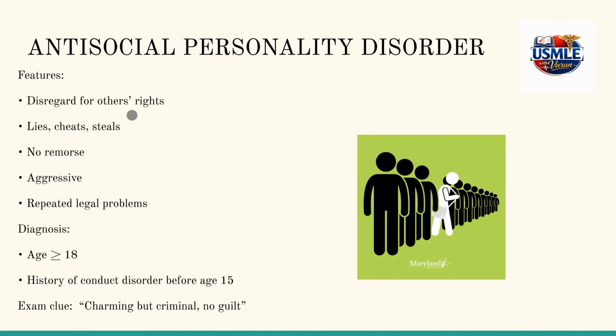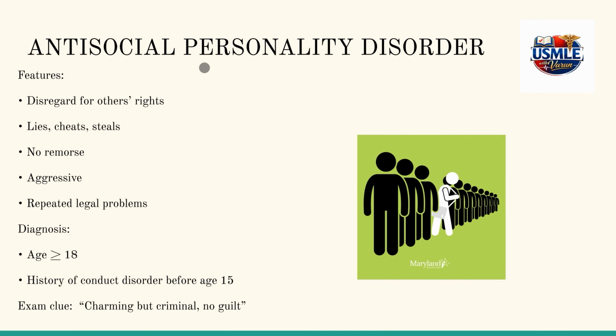Antisocial personality disorder features include lying, stealing, aggression, no remorse, and repeated legal problems. Diagnosis requires an age above 18 years, and before the age of 15 it should be diagnosed as conduct disorder. Only after the age of 18 can we diagnose a patient with antisocial personality disorder.